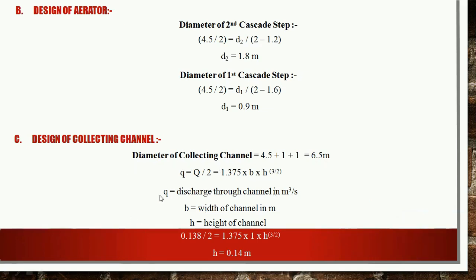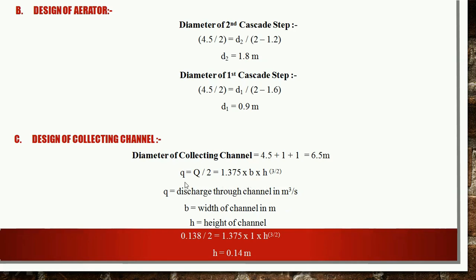So the diameter of the collecting channel is 6.5 meter. Now using the formula, small q is equal to 1.375 into b into h raised to power 3 by 2. Here small q is the discharge of the water through this collecting channel in meter cube per second, b is the width of the channel in meter, and h is the height of the channel in meter.